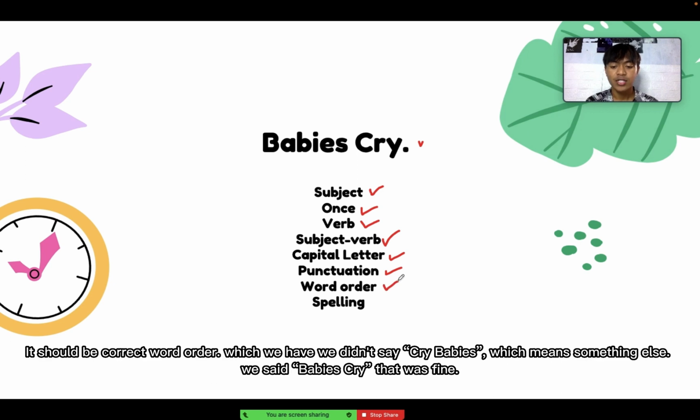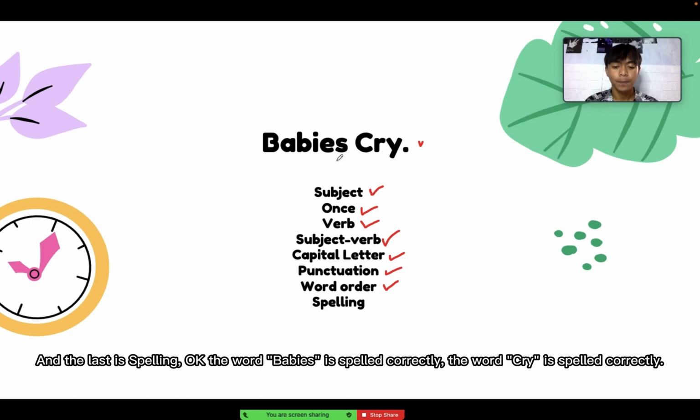We didn't say "cry babies," which means something else. We said "babies cry." That was fine. And the last is spelling. The word "babies" is spelled correctly, and the word "cry" is spelled correctly too.